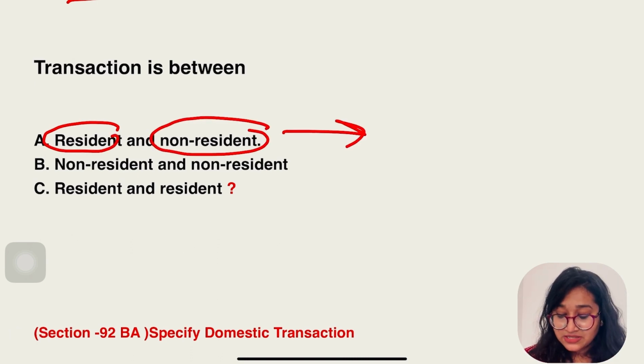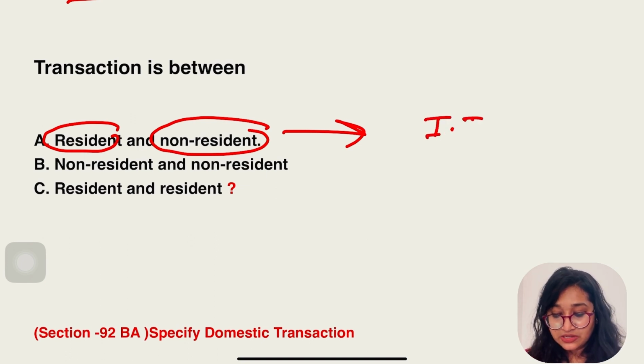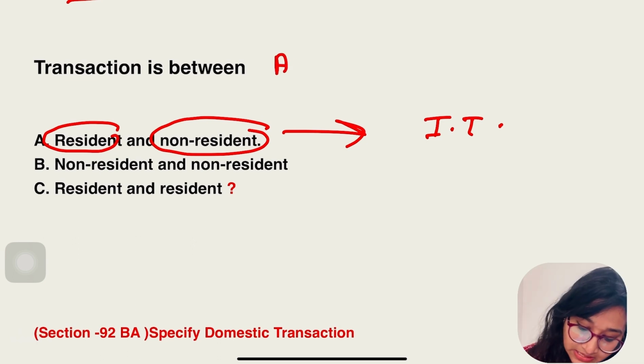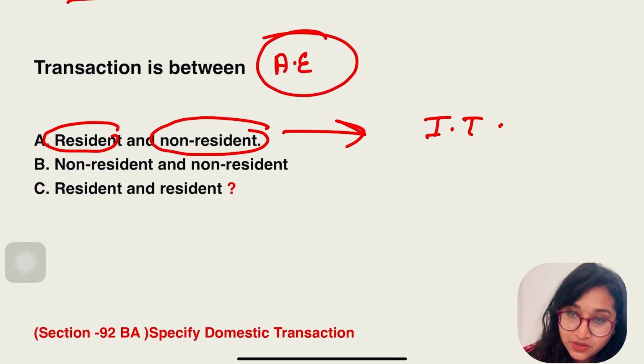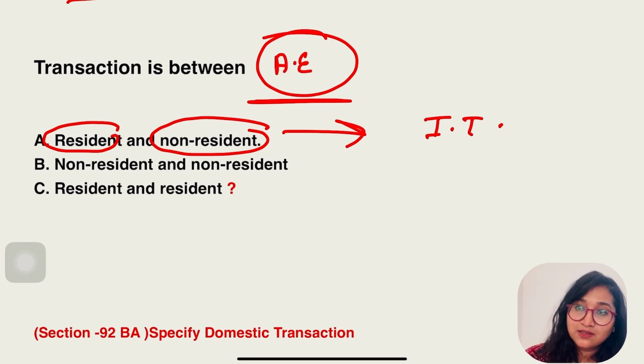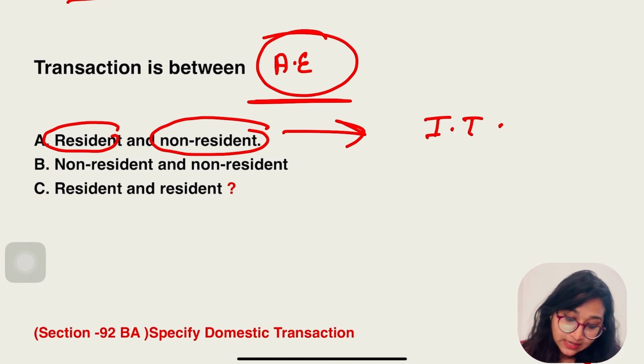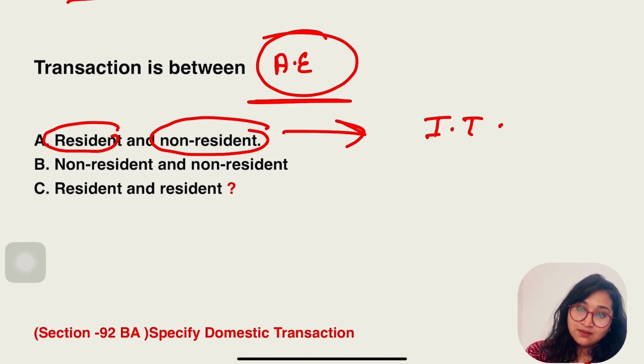Is it an international transaction? Yes, it is. Please remember, let us assume these are associate enterprises, because right now you don't know the definition of associate enterprise, and let us assume these parties fall within its conditions.